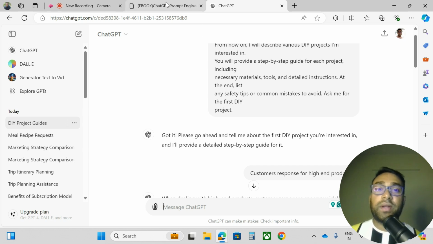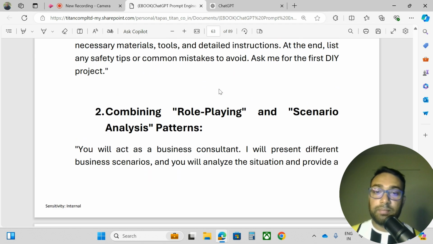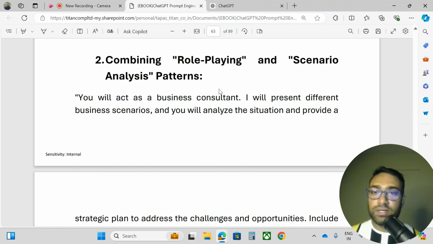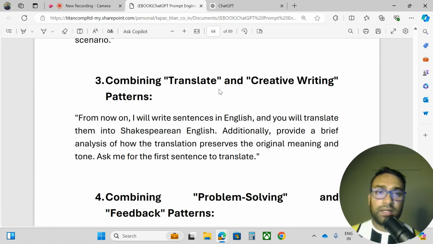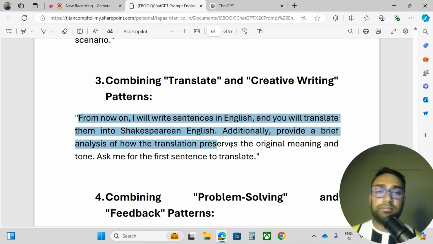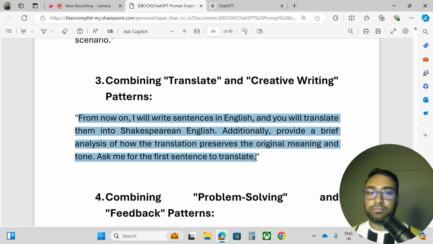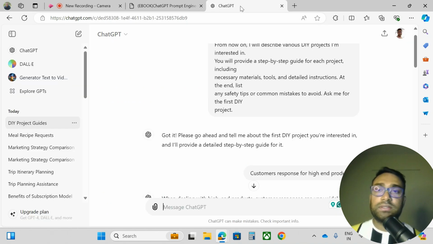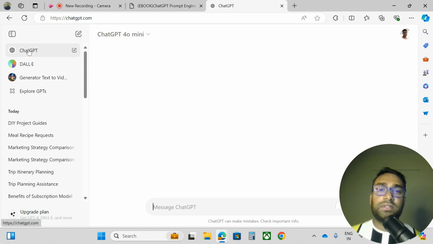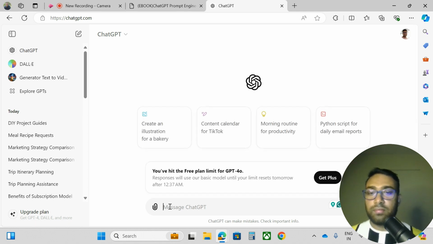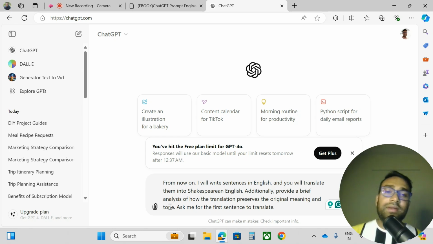Okay, so let us practice one more example. Different business scenarios. Okay, business we have taken. Let me take this example, let me refresh it. So from now on, I will write sentences in English and you will translate them into Shakespearean English.